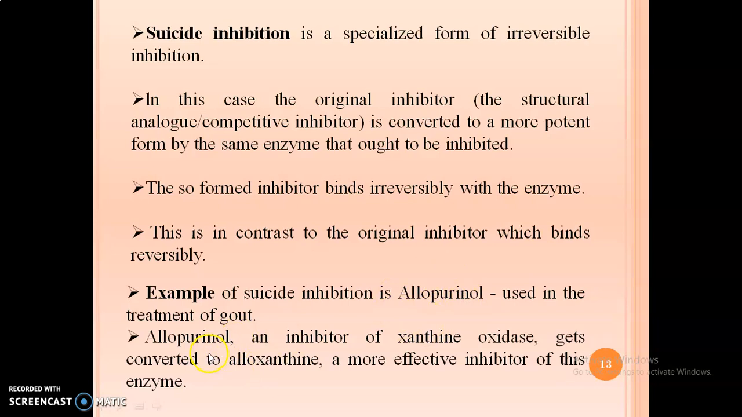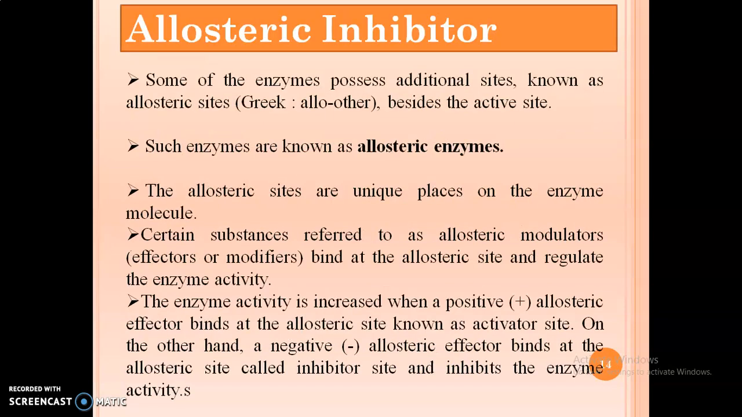This is your original inhibitor, that is allopurinol, and the enzyme is xanthine oxidase. This allopurinol is converted into alloxanthine by the enzyme xanthine oxidase. Now this alloxanthine is a more effective inhibitor, and this alloxanthine will bind to xanthine oxidase in an irreversible form. And thus it is known as suicide inhibition.